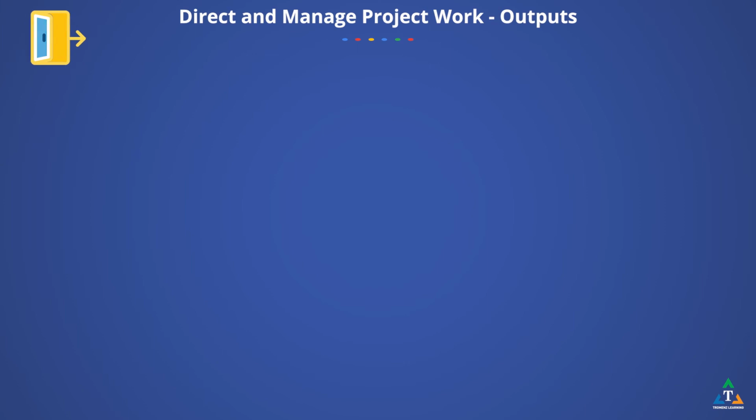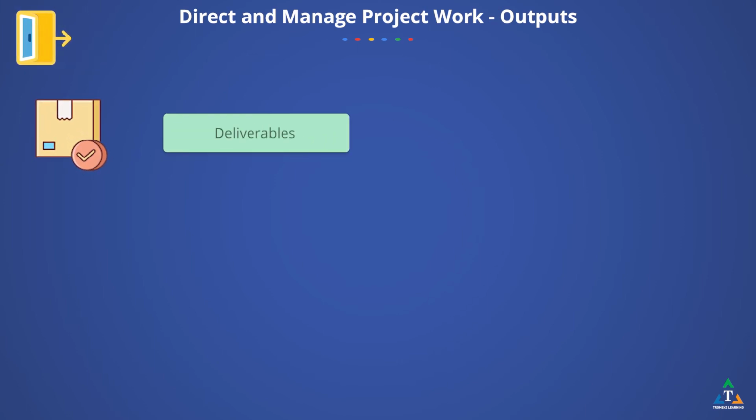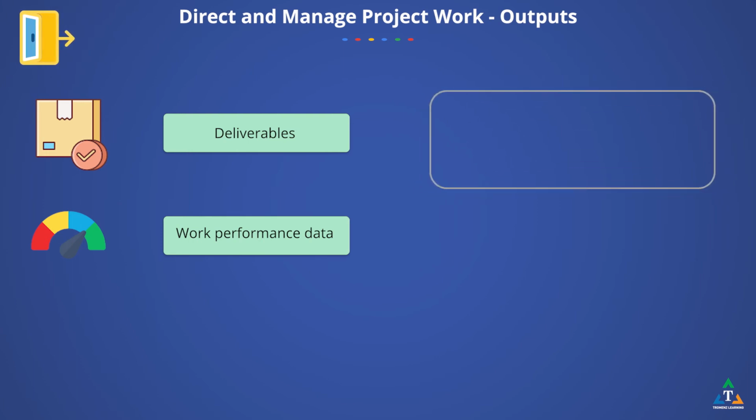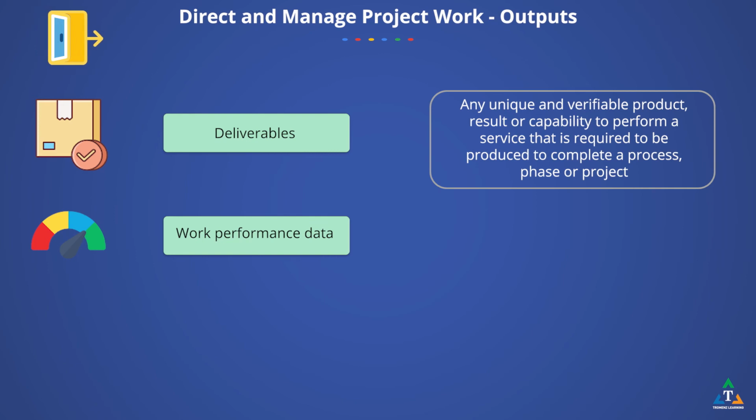The outputs of executing the project work are fairly logical. You have your deliverables and work performance data. Some specific definitions are associated with deliverables and work performance information. Take a look at them to make sure you understand what PMI means by these terms. Deliverable is any unique and verifiable product, result, or capability to perform a service that is required to be produced to complete a process, phase, or project.